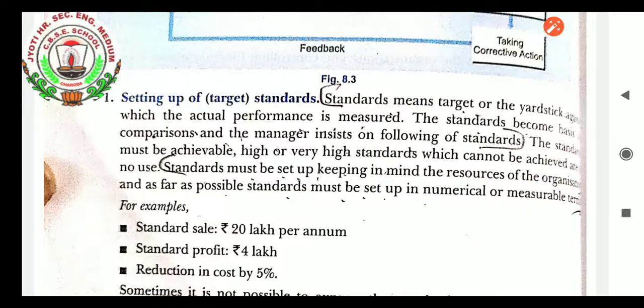So setting up of the standard target says that we must follow a yardstick against which the actual performance has to be measured. The standard must be the basis. It means the planning we are making must be so strong that it does not fluctuate or frequently change in the future. So the very first step of controlling starts with setting a standard, and that standard must be stable in such a way that it does not change with changing time.